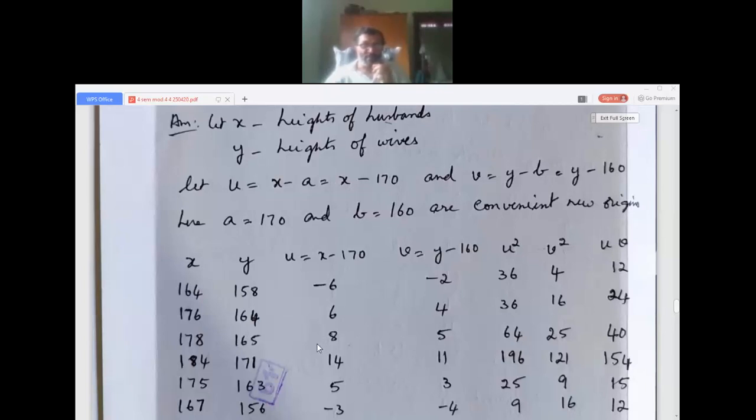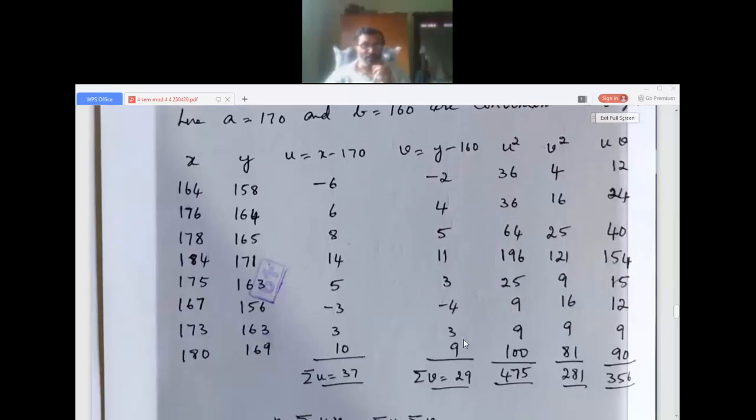164 minus 160, that is 4. 165 minus 160, that is 5. This way 169 minus 160, that is 9. This is, I hope, understood. Very simple. Then find sigma v. Sigma v is 29.